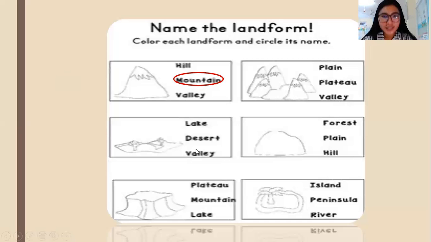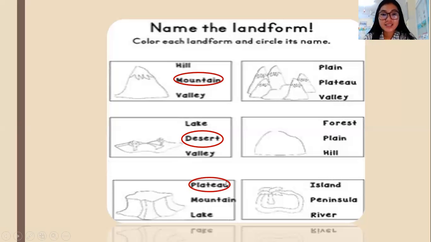And the next one, class, what is it? This landform is called a desert. Okay, this is a desert. A desert, class, is a landform which is very hot. Only some plants and animals can survive in this landform. Next picture, class, that is a plateau.